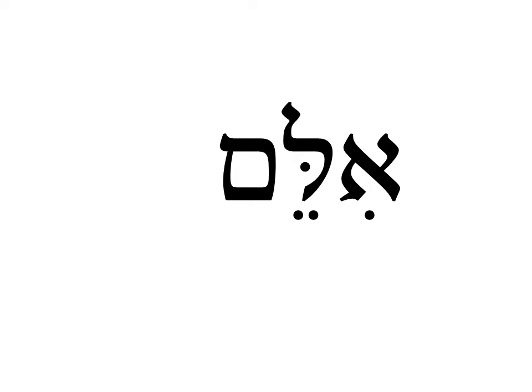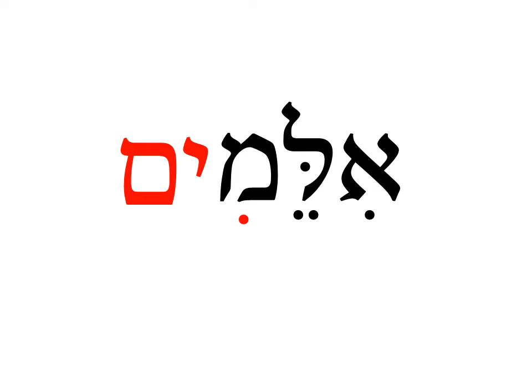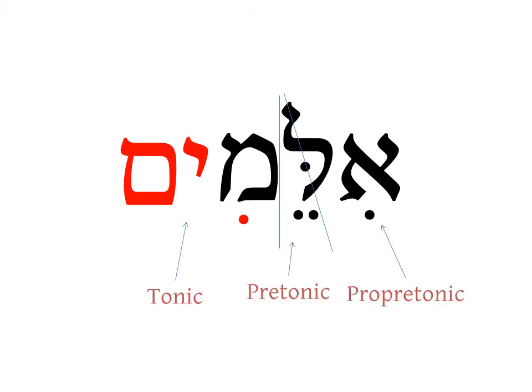Now let's look at the word ilem. It means someone who is unable to speak. In old-fashioned English, dumb. When we pluralize it, of course, first we have to change the final mem to a medial mem, and we put im onto the end of it. Now we look at our syllables, and notice the lamed has a dagesh forte in it. So we have il, le, mim. The propretonic can't reduce, but the pretonic has a tsere, which will reduce to shava, illamim.